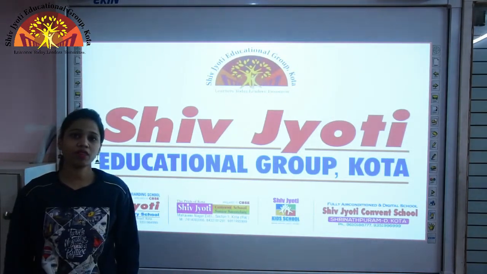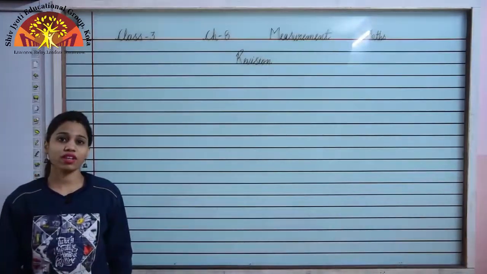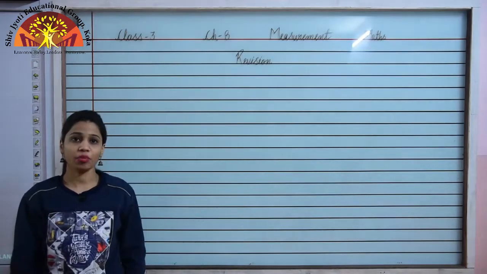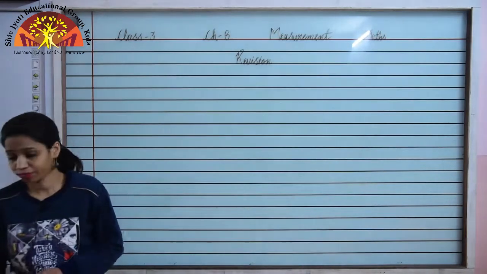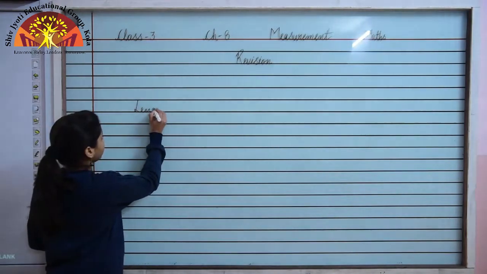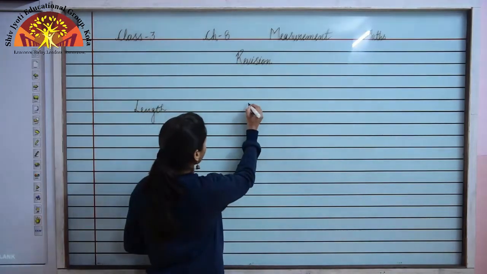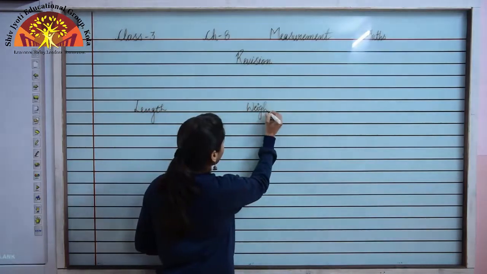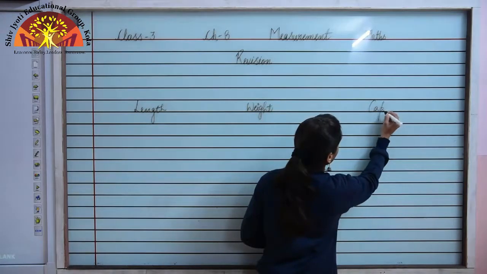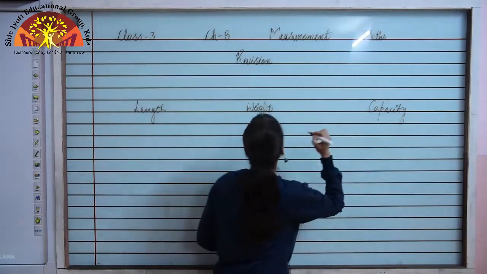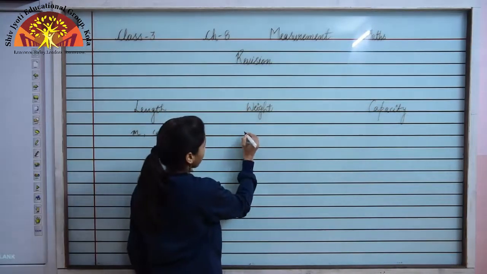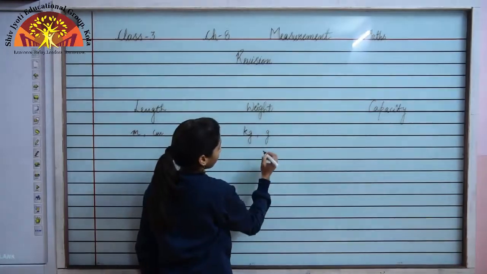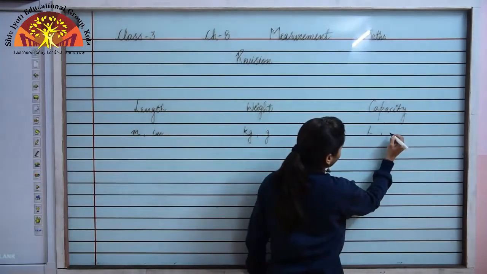Students, today in this video we are going to study the revision of chapter number 8, that is measurement. We are going to study the measurement of length, weight and capacity, and also the conversion of length, weight and capacity. Now we measure length in meter and centimeter. We measure weight in kilogram and gram, and capacity we measure in liter and milliliter.